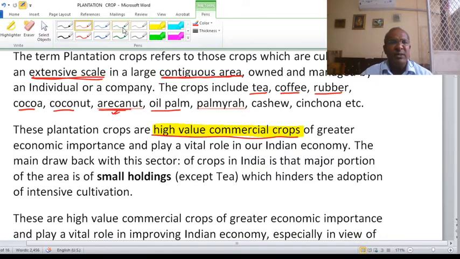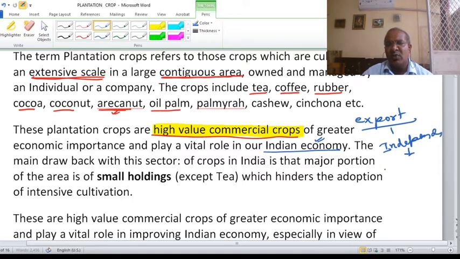And they have also helped in sustaining the Indian economy. Besides food grain, other things are also there. And they are also a component of our export. At the time of independence, one of the major segments of export was tea, coffee, rubber, and some of the spices.